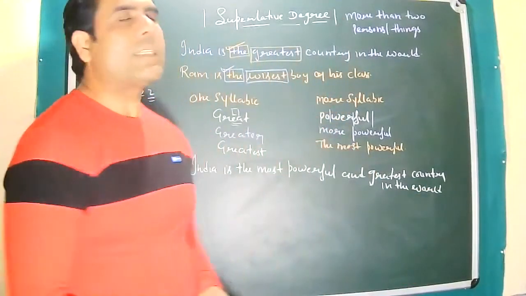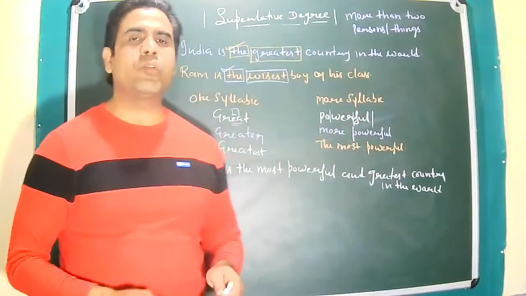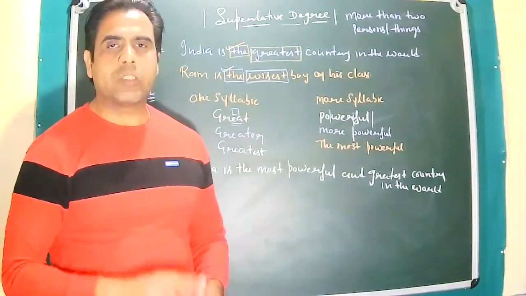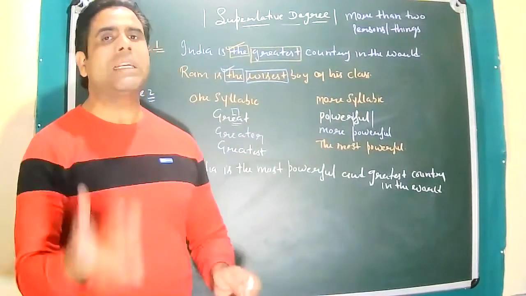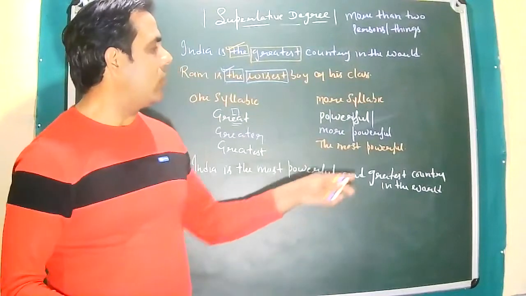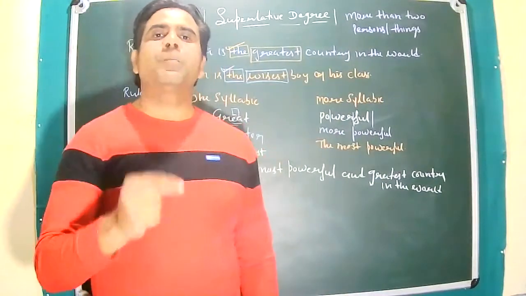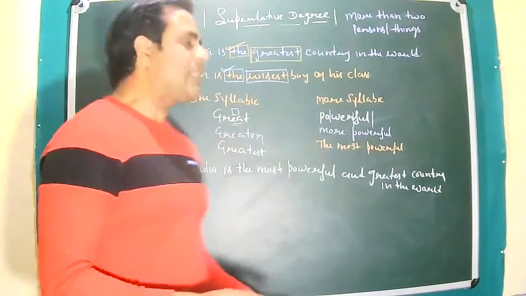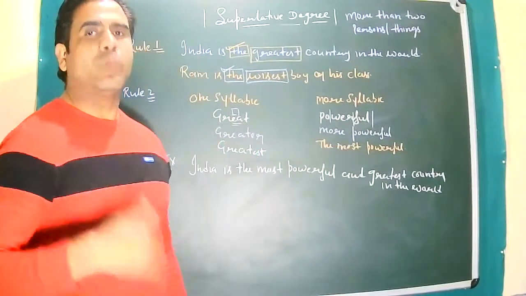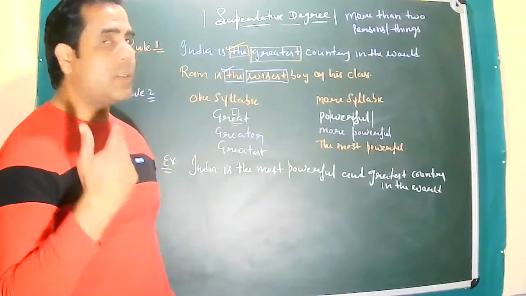So in this particular sentence, we have used two adjectives, two degrees, and both are superlative degrees, most powerful and greatest. So according to rule, which is one syllabic, it should be placed at number 1, and which is more syllabic, it should be placed at number 2.